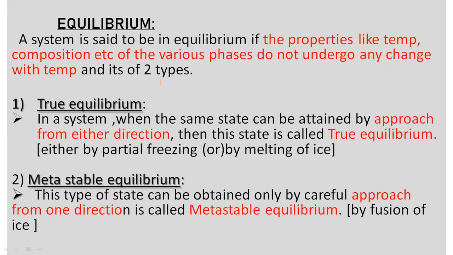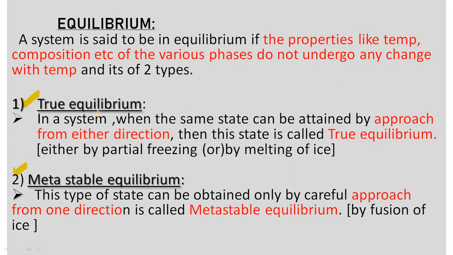Once again, I'll repeat: a system is said to be in equilibrium if the properties like temperature, composition, etc. of the various phases do not undergo any change with the temperature. And when you study the types, there are two types of equilibrium. The first one is the true equilibrium, the second one is the metastable equilibrium.